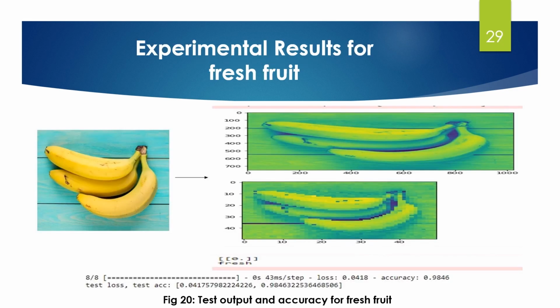Experiment result for fresh fruit. As you can see, this is a banana picture, so we can clearly say that it is a fresh banana by looking at the color of the banana. So our system also predicted it correctly by giving the output as fresh.